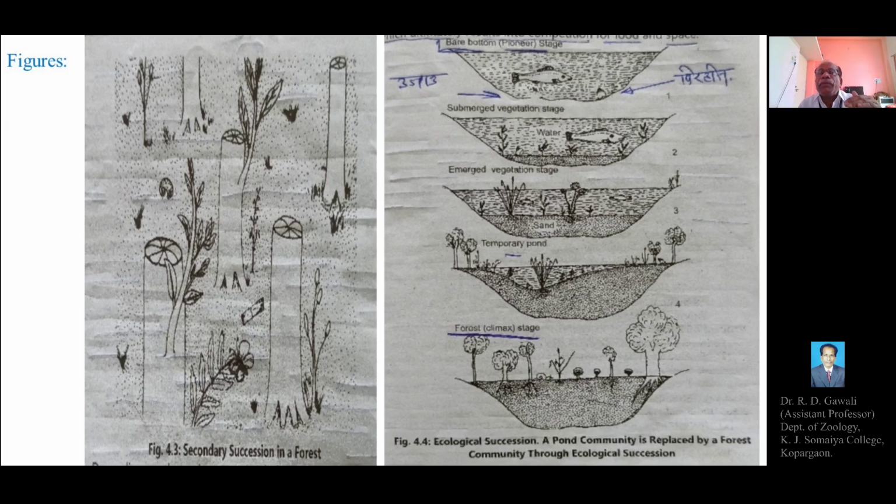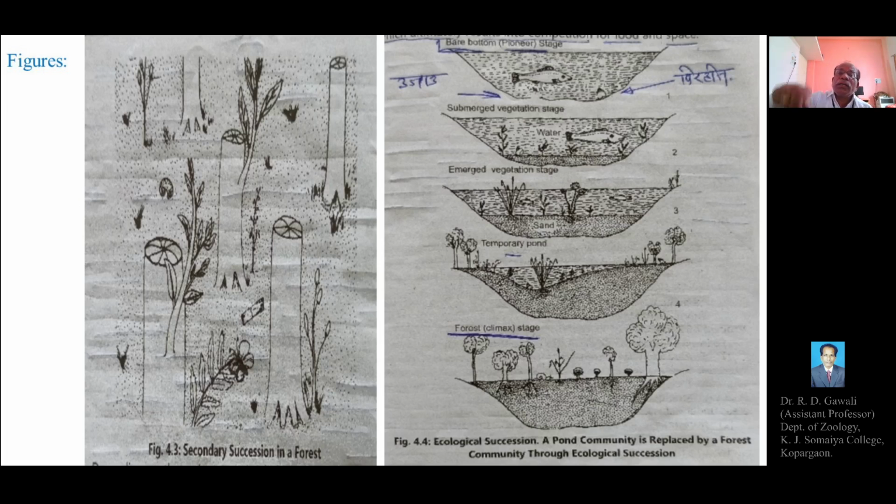Due to the decreased depth, slowly the pond which was persistent or permanent previously will become a temporary pond, and due to the filling up of soil material, mud or silt, it will be completely filled up, and be transformed into a marshy place, then become a grassland, and finally be transformed into a forest community of larger trees, called the climax stage.